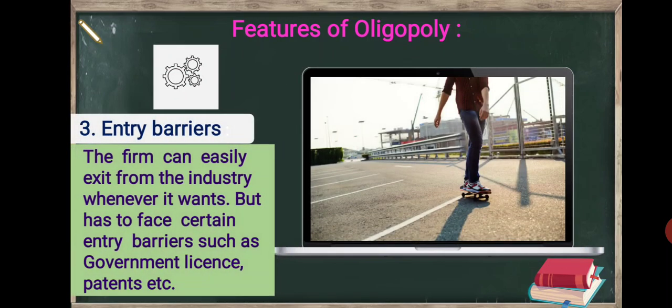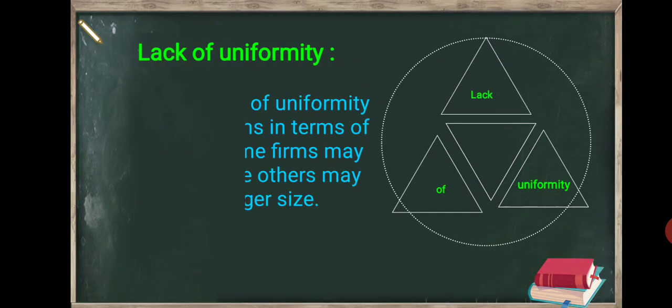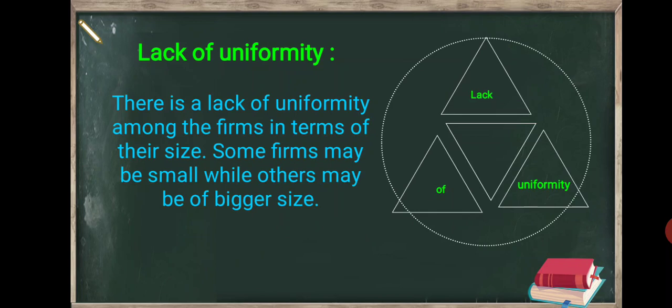Third feature, entry barriers. The firm can easily exit from the industry whenever it wants, but has to face certain entry barriers such as a government license, patents, etc. Fourth, lack of uniformity. There is a lack of uniformity among the firms in terms of their size. Some firms may be small while others may be bigger in size.